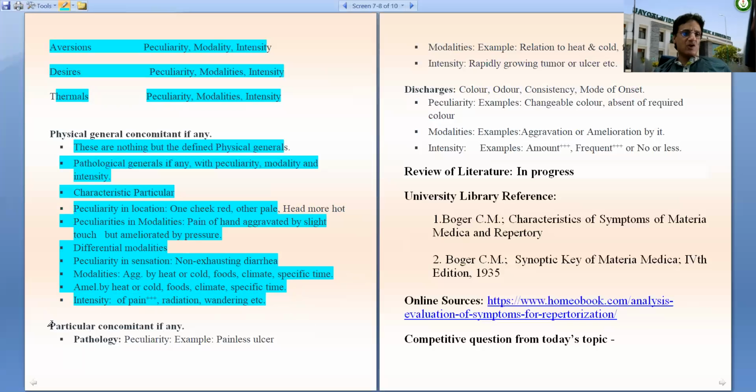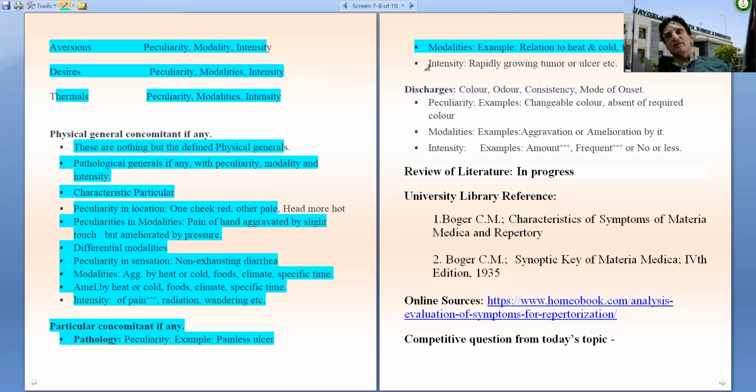Then particular concomitants, if any, should be taken note of. Pathology, any peculiarity, for example, painless ulcer, should be recorded. Modalities, example, relation to heat and cold foods should be recorded. Intensity, rapidly growing tumor or ulcer, etc., should be taken note of.